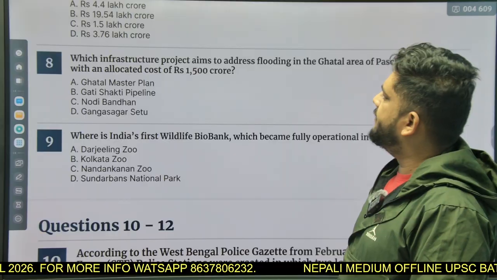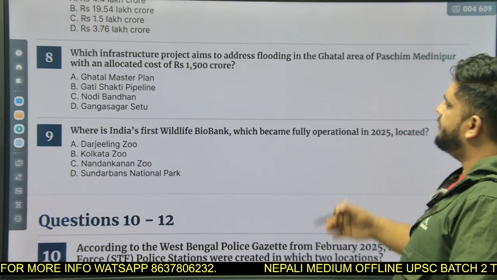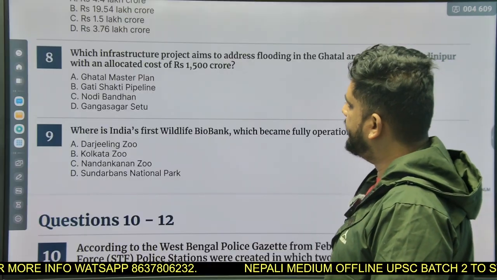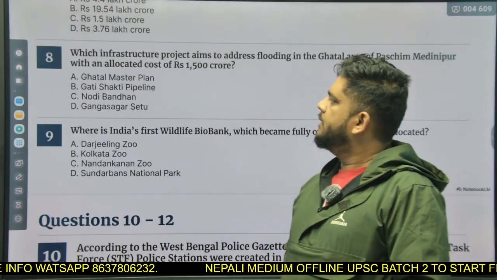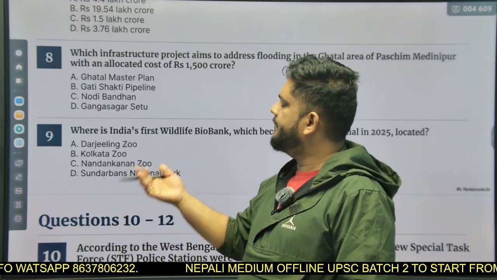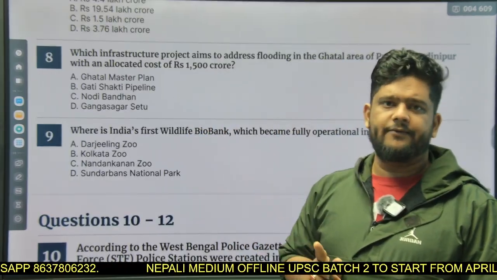Question number 8. Which infrastructure project aims to address flooding in the Ghatal area of Paschim Medinapur, with an allocated cost of rupees 1500 crores? Ghatal Master Plan, Gati Shakti Pipeline. Gati Shakti is a flagship program of the government of India, not of the government of West Bengal.